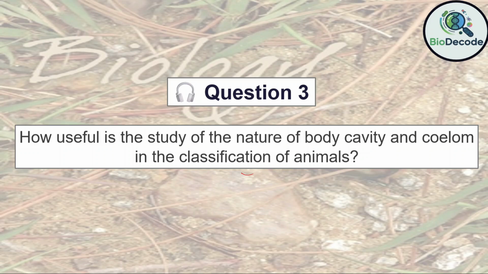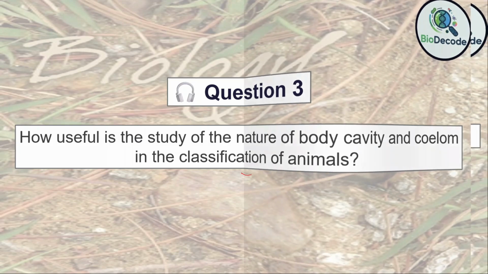Second, the type of body cavity influences organ development, body flexibility, and complexity of systems, which are key criteria in classification. Third, coelom structure often reflects evolutionary advancement, allowing taxonomists to infer relationships and lineage among phyla. Overall, understanding the body cavity provides both functional and evolutionary insights, making it a cornerstone in animal taxonomy.